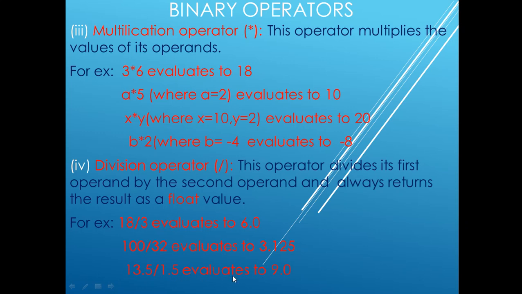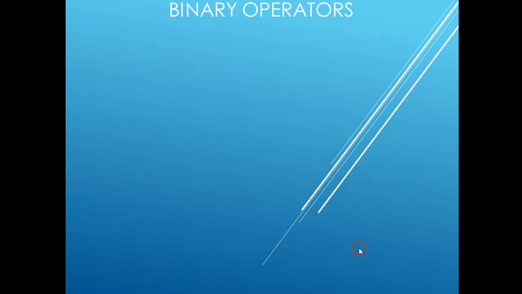13.5 divided by 1.5 evaluates to 9.0. In the case of float, it will return float only. In the case of integer values, it will also return the float one. So this is about the division operator.